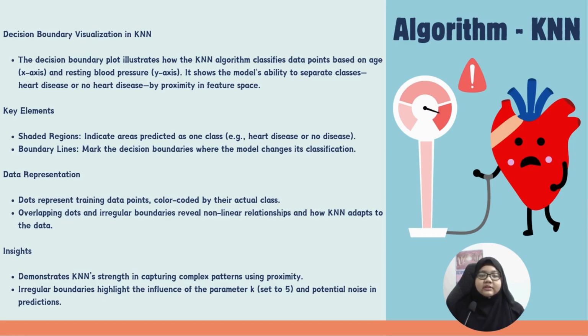There are two data representations. Firstly, the dots represent the training data points color coded by their actual class, and the second one is irregular boundaries, which highlight KNN's adaptability to complex non-linear relationships in the data. This plot showcases KNN's strength in capturing patterns based on feature proximity. The irregular boundaries reflect the parameter k, which is set to 5, and possible noise in the dataset. This makes KNN a versatile tool for nonlinear classification tasks.